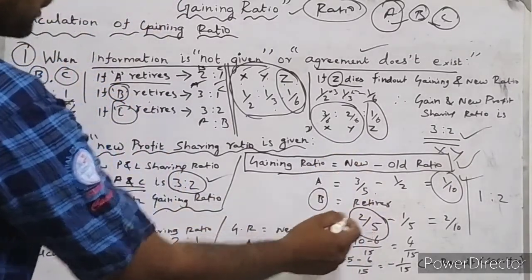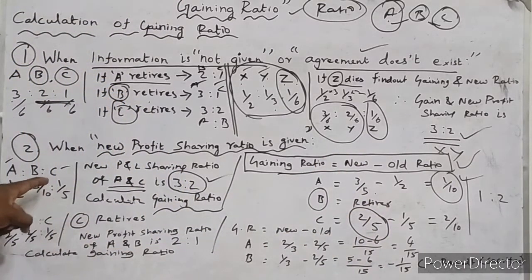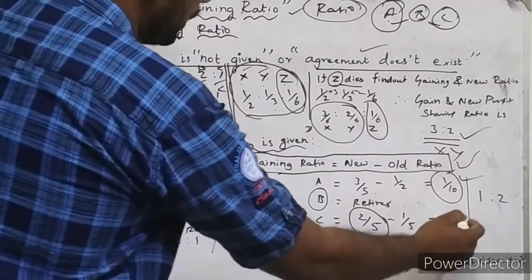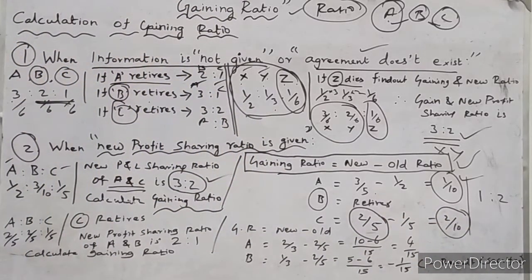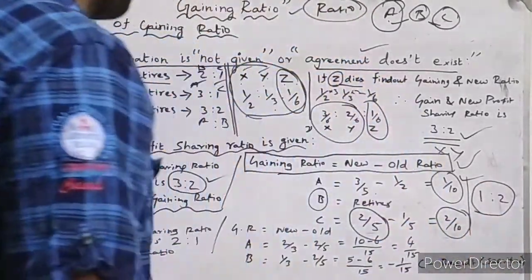So we are substituting the formula: 2 by 5 minus C's existing profit and loss sharing ratio, which is 1 by 5. So 2 by 5 minus 1 by 5. Then we come to know very clearly what it is. 2 by 10. So anyway, gaining ratio for A and C is 1:2.